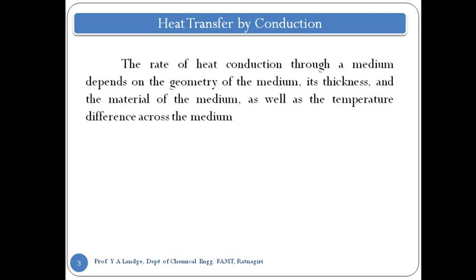Heat transfer by conduction depends on the thickness. It also depends on the material of the medium. Material property is very important for it. So here we represent it by the thermal conductivity of the material. As we have higher thermal conductivity, we get a higher heat transfer rate.